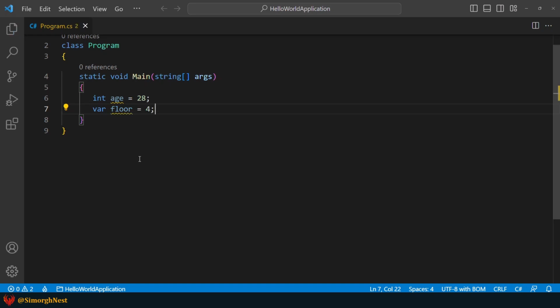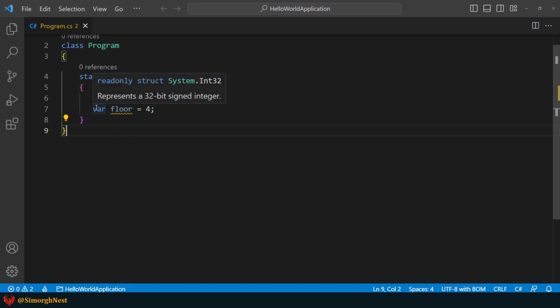In implicit type, the type of a variable is inferred by the C# compiler based on the initial value, and this is where the var keyword comes in. This keyword allows you to declare a variable without explicitly specifying its type. Notice that var keyword can only be used for variables.